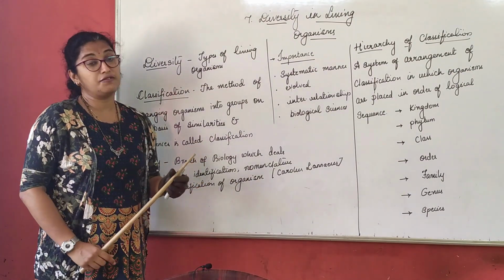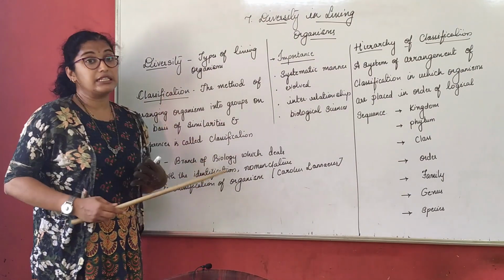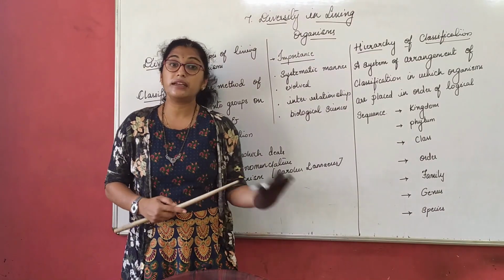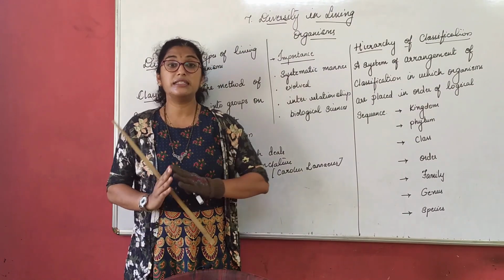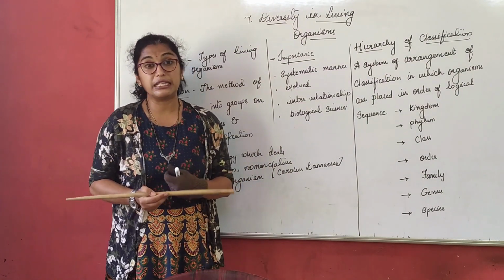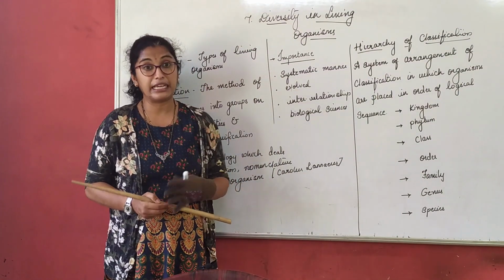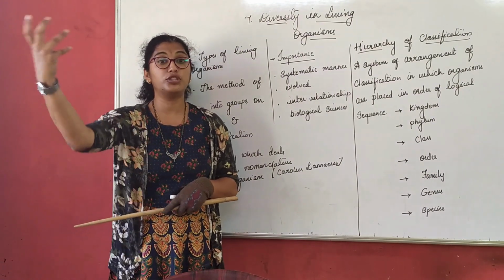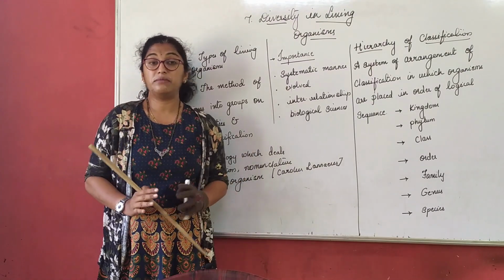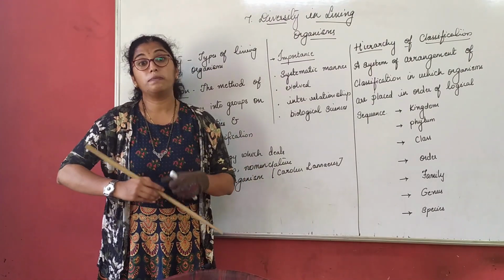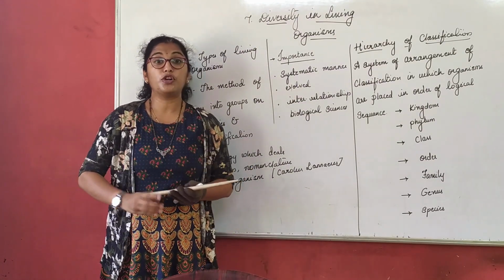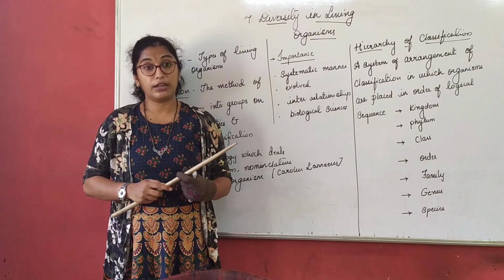But why should we classify them? To understand this, even today when we go to a medical store to buy medicines, medicines are not classified according to symptoms or diseases. They are always classified alphabetically so that it is easy for the person to just pick a particular medicine and give it. Similarly here, if we classify the animals based on their cell, their food type or their habitat, it will be easy for us to learn about those living organisms.